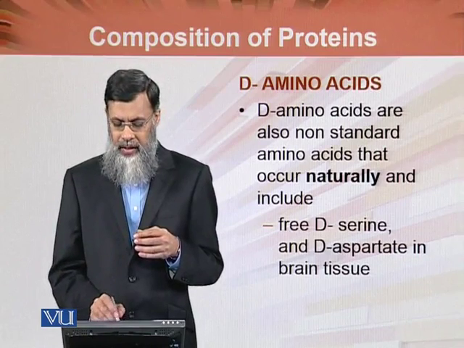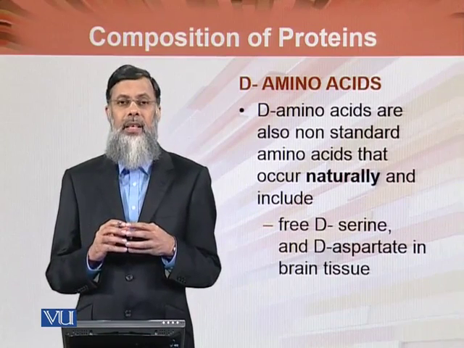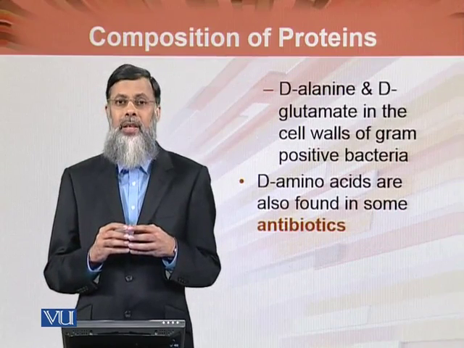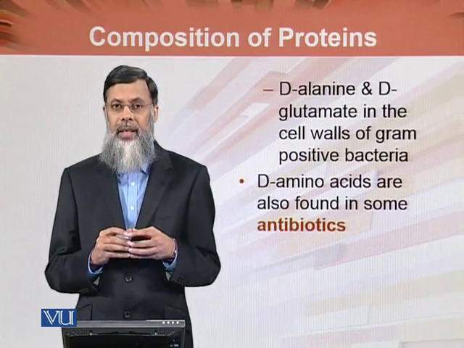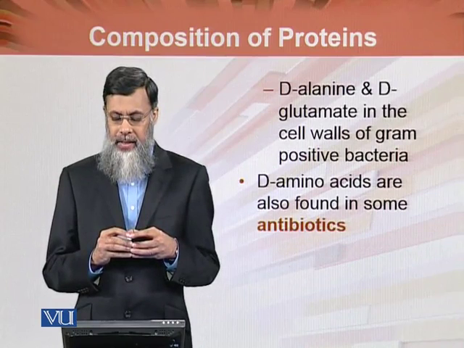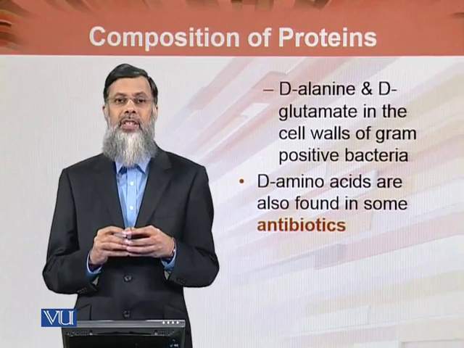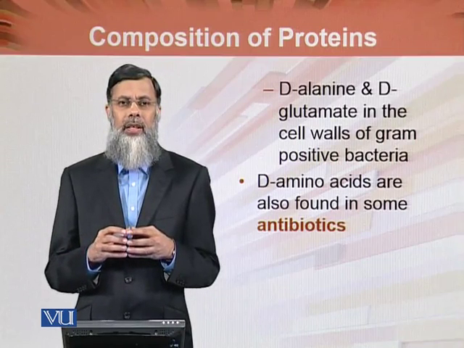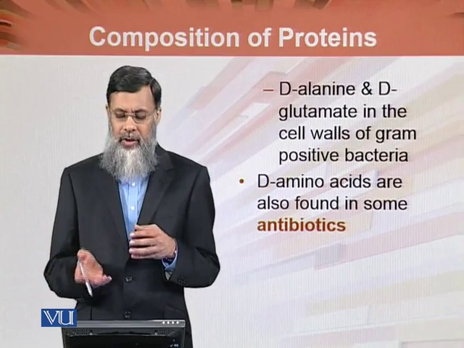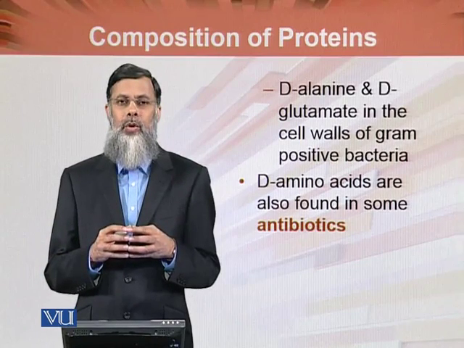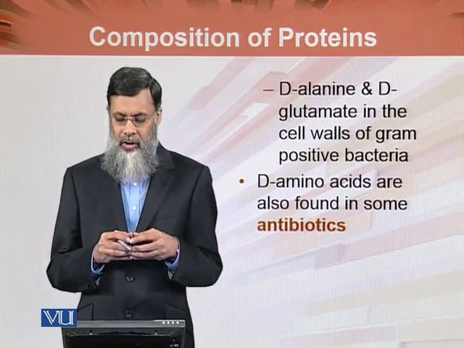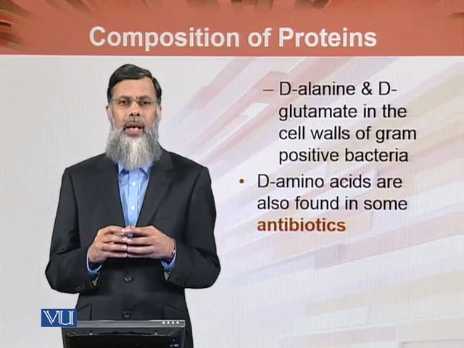The examples are D-serine and D-aspartate, which is present in the brain tissue. Similarly, D-alanine and D-glutamate in the cell walls of gram-positive bacteria are also formed, and these are not the standard amino acids, since the standard amino acids alanine and glutamate are in the L form. D amino acids are also found in some antibiotics.